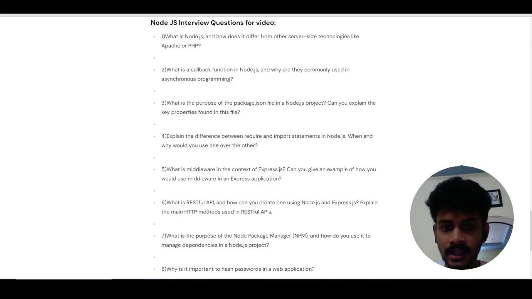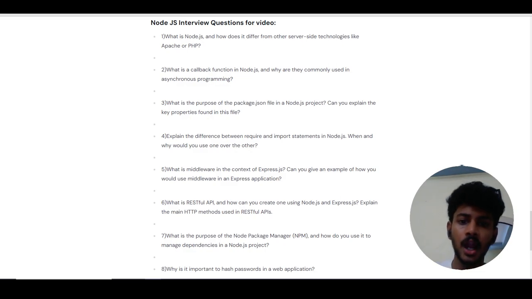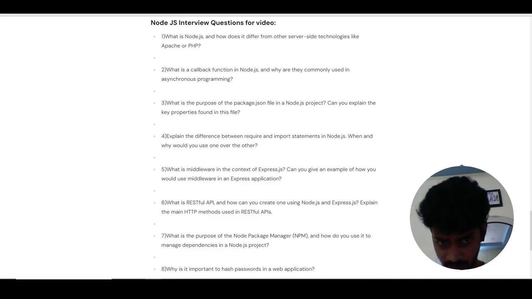And in addition to that, they also have the next function as an argument, to pass control to the next middleware or the route handler. The next question: what is a RESTful API, and how would you create one using Node.js and Express.js? Explain the main HTTP methods used in RESTful APIs.